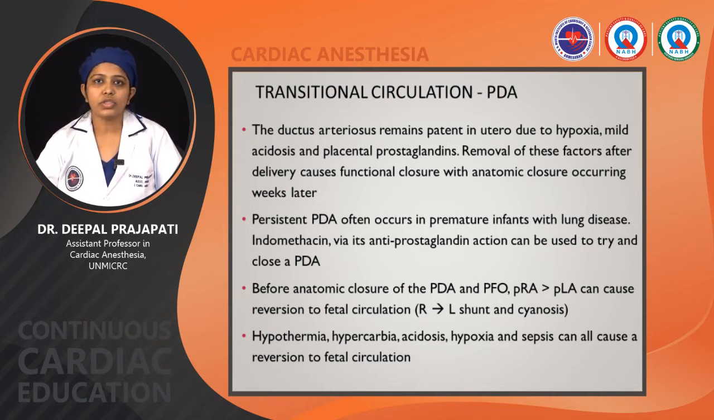Before anatomic closure of the PDA and PFO, the pressure of the right atrium is larger than the pressure of the left atrium, which causes reversal of the fetal circulation, that is, right to left shunt and cyanosis. Hypothermia, hypercarbia, acidosis, hypoxia and sepsis can all cause a reversal to fetal circulation.